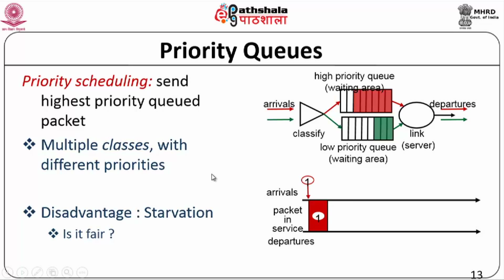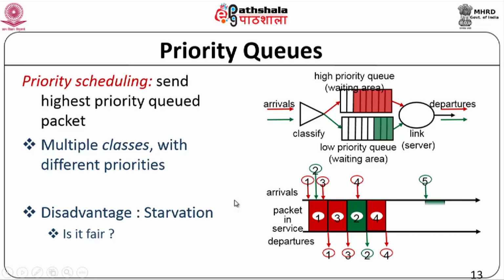So if I have packet 1 coming in, this is the packet in service, and it will depart at this time. If packets 2 and 3 come in meanwhile, they will wait. Now 2 is low priority, 3 is high priority, so the next one to go will be 3, and after that 2 will go. Now if another high priority packet comes at this time, that will be the one that gets scheduled immediately, and then a low priority packet comes, and so on.